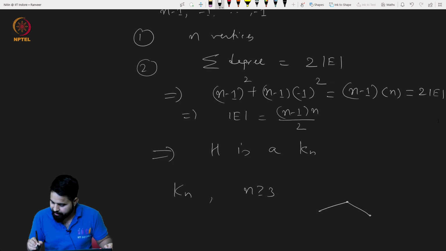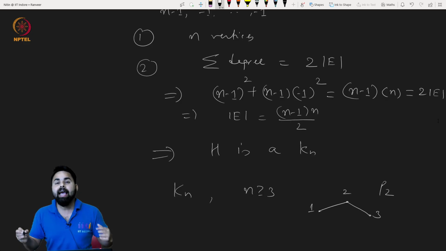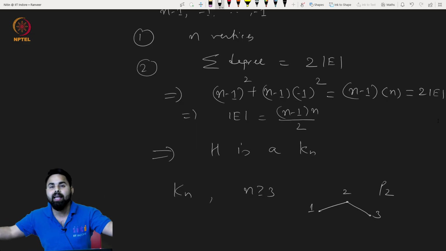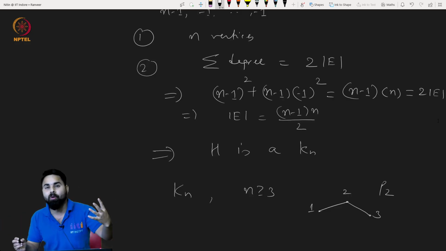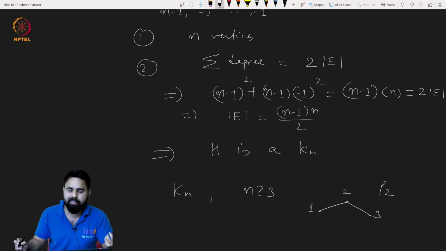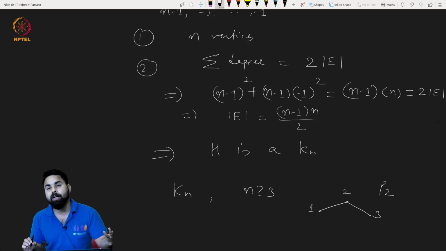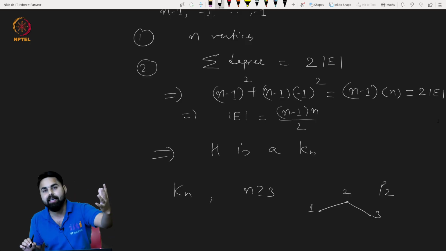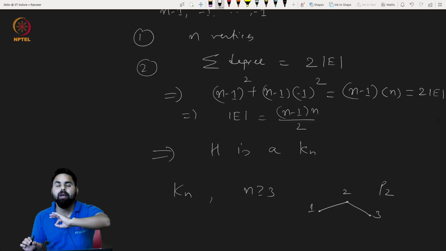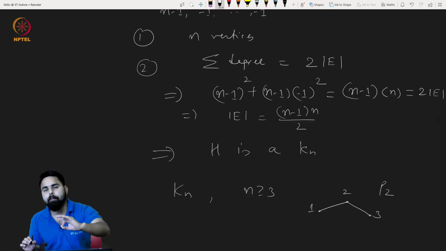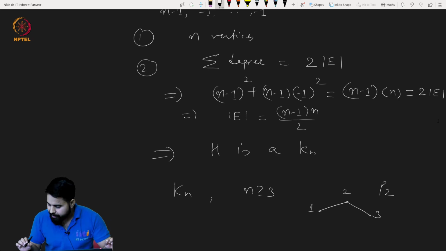So there is a path on suppose 3 vertices, or maybe 2 edges, just 1, 2, 3. So this is P2. In any complete graph on 3 or more vertices, there cannot be an induced P2, because suppose this is an induced P2, then this will be a contradiction, because 1 and 3 will have an edge, right?